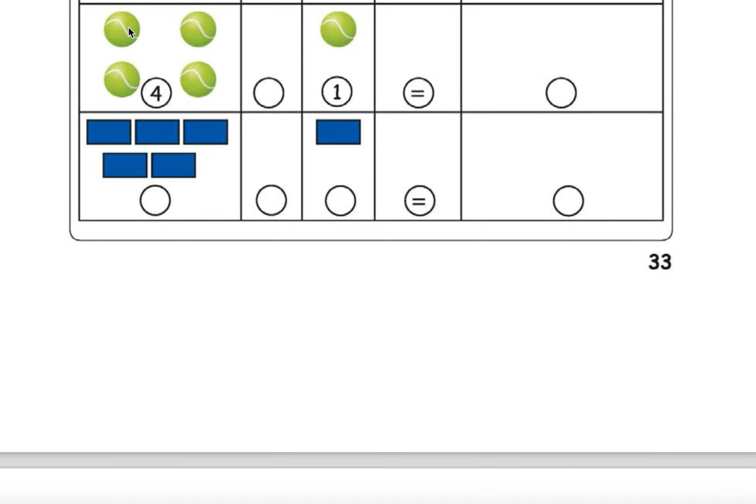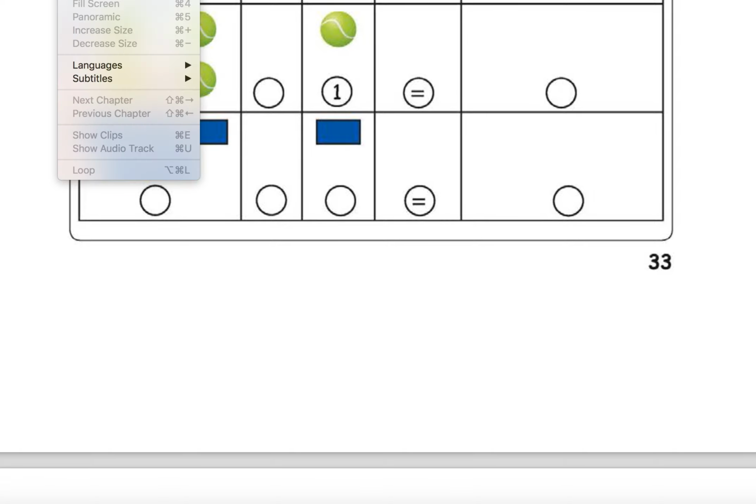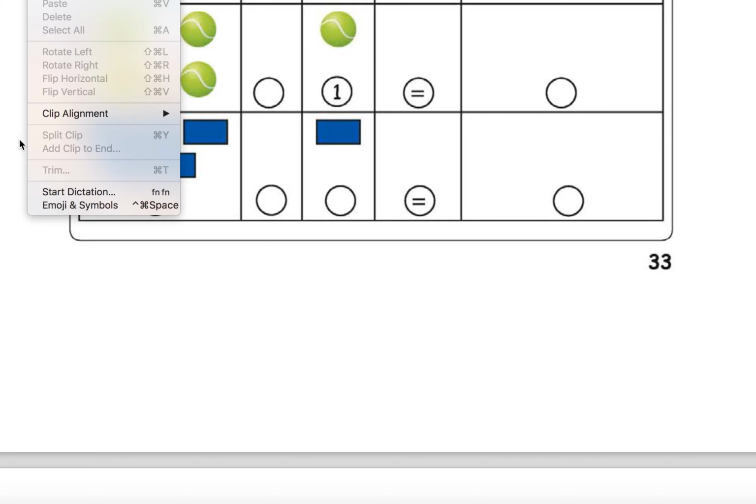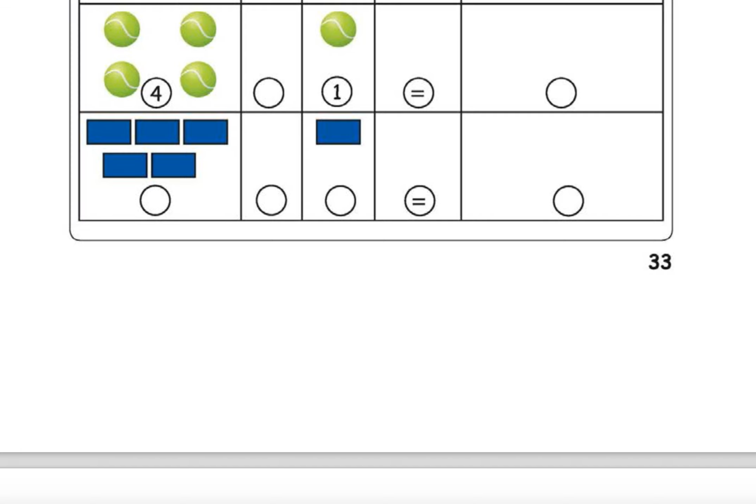See how many balls are there? 1, 2, 3, 4. 4 balls are there. Put the addition symbol, because we are in addition, right? Now we are in addition.